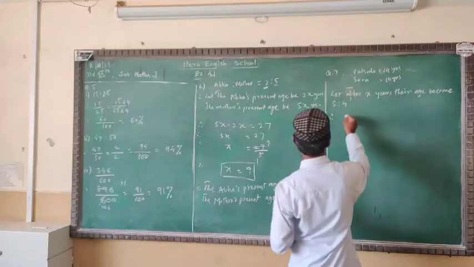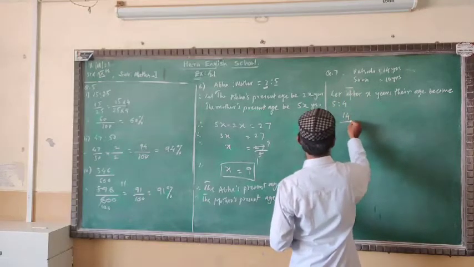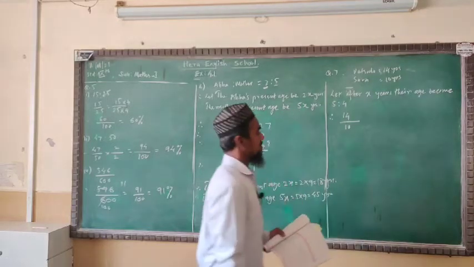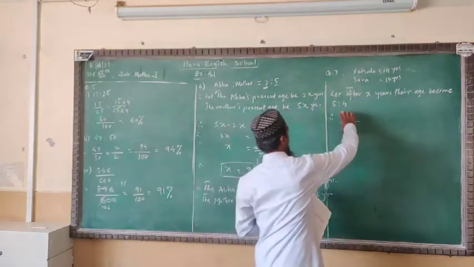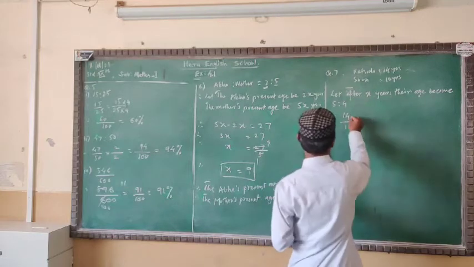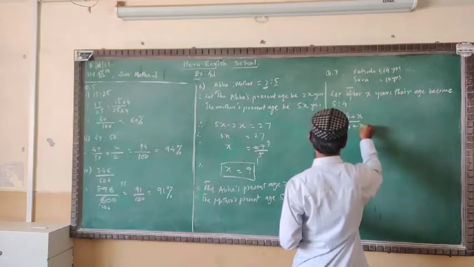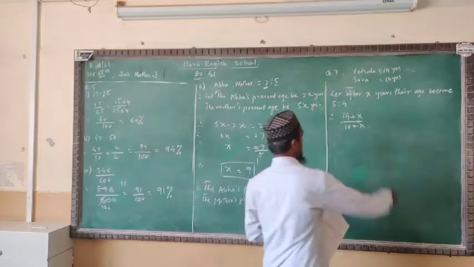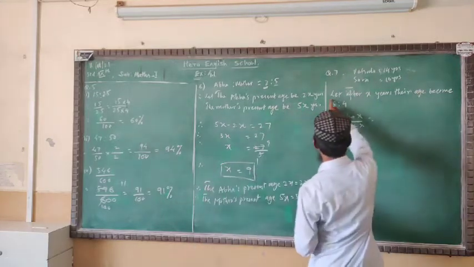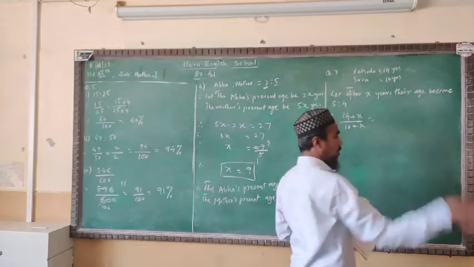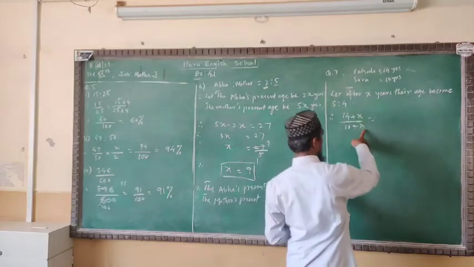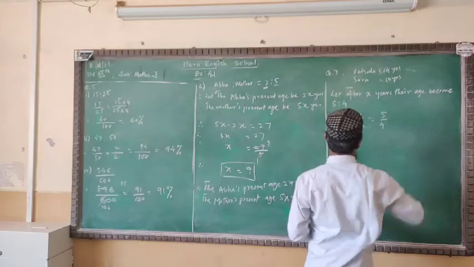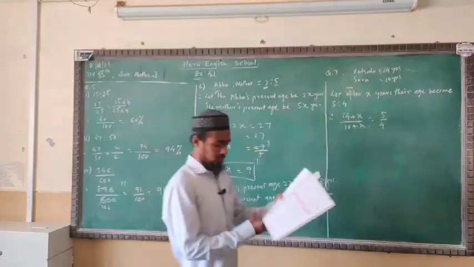Now see very well, Vatsala is 14 and Sara is 10 years. We take both in fraction form. After x years means we will add x to both the ages. Then the ratio will become 5/4, 5:4 in the form of ratio.